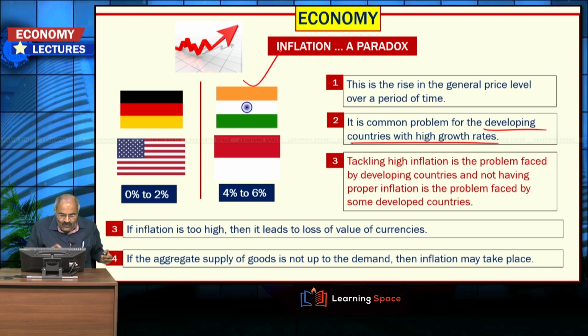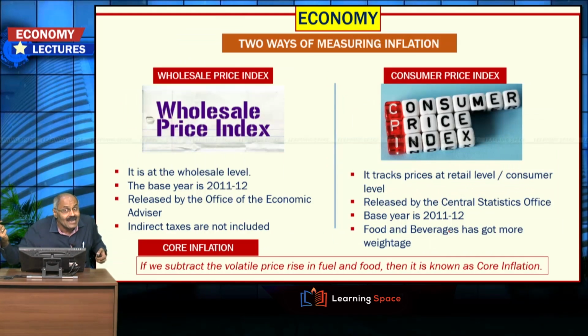Let us go ahead. If inflation is too high, then it leads to loss of value of currencies, and if the aggregate supply of goods is not up to the demand, inflation may take place. So when the demand is more than supply, inflation may take place. We are going to deliberate on the reasons for inflation in detail, and two ways of measuring inflation. One is the wholesale price index and the other is the consumer price index, and we deliberated on them in detail in the terminology part. And please don't forget about core inflation.